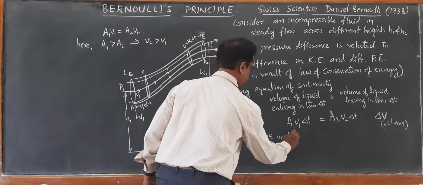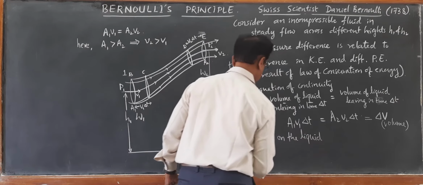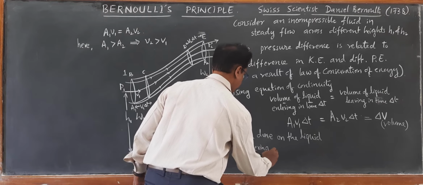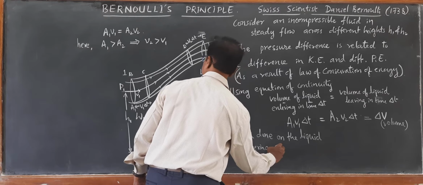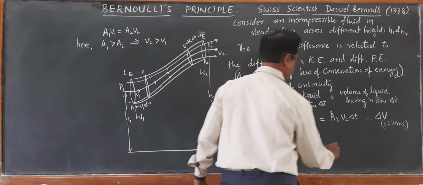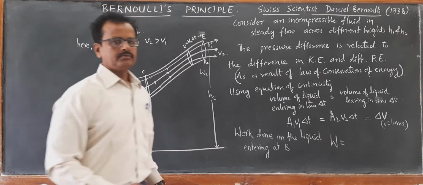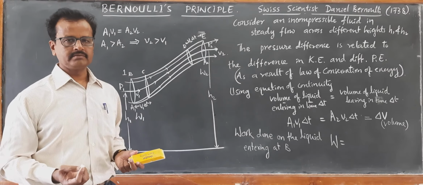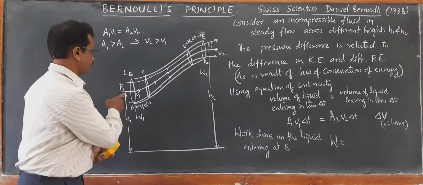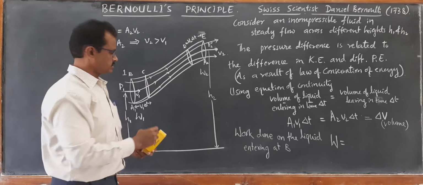Work done on the liquid at entry B, we will call it W1. W1 is equal to force into displacement, but we don't know the force. There must be a force acting on this so that the liquid accelerates.